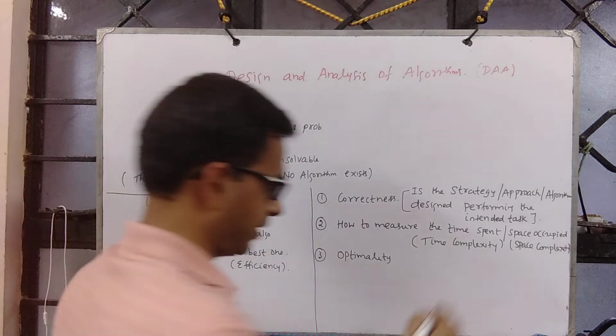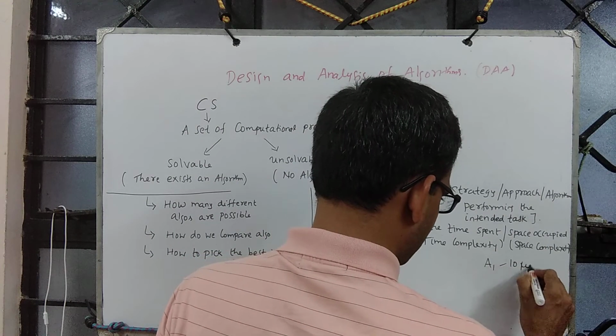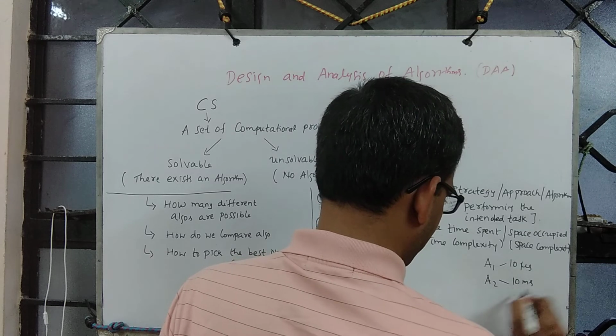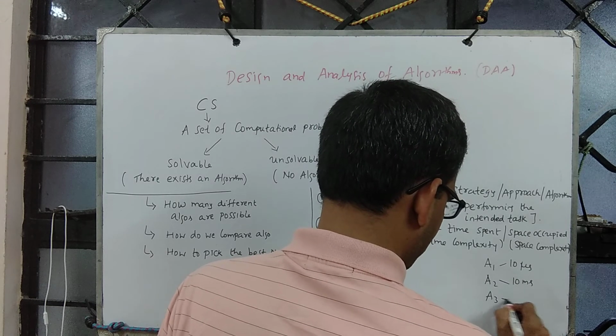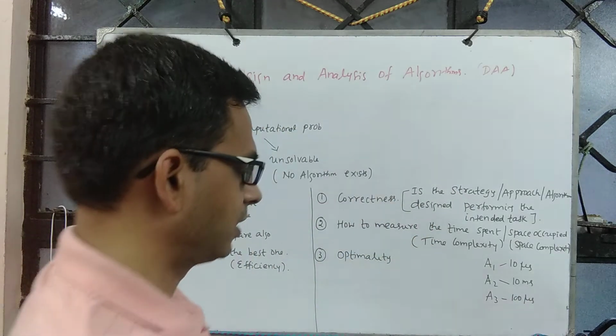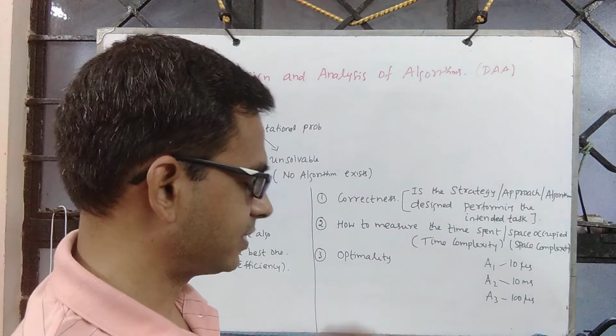Time complexity of the first algorithm is say 10 microseconds, and of the second algorithm is say 10 milliseconds. Time complexity of the third one is say 100 microseconds. Now with this measure, one can identify which one actually takes the least.